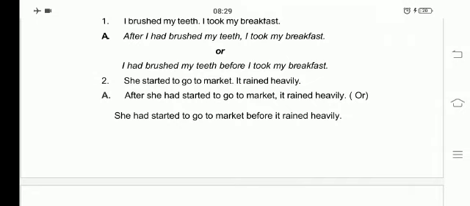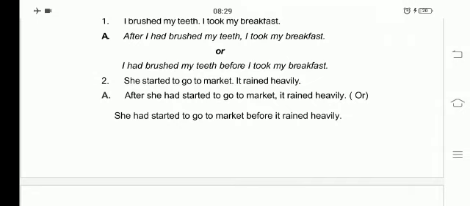Now, how will you write? After she had started to go to market, it rained heavily. Or also you can write, she had started to go to market before it rained heavily.